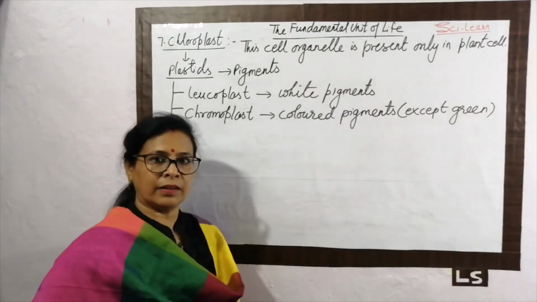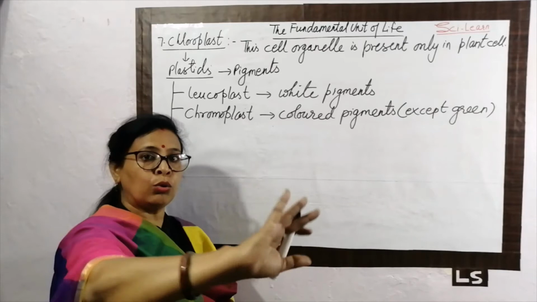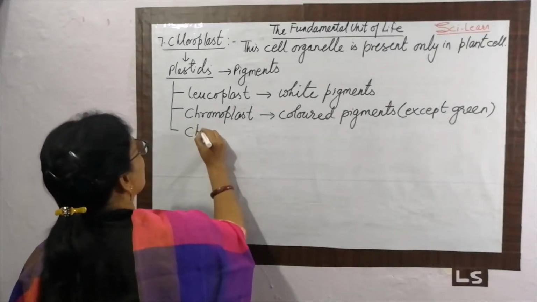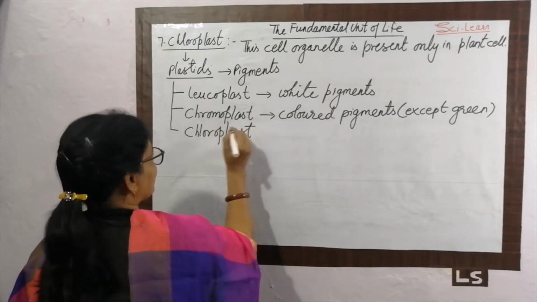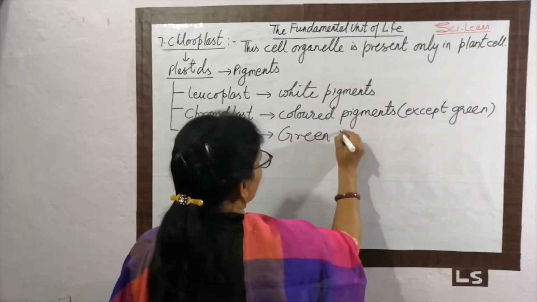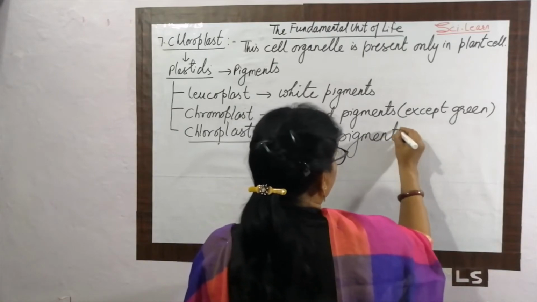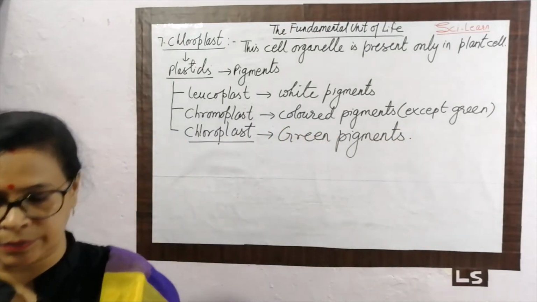Except the green color, all the colors are called the chromoplast. Why do we exclude green color here? Because the third plastid is chloroplast, and chloroplast is green pigment, and we have to study about the green pigments only. Okay, we have to study about the chloroplast.